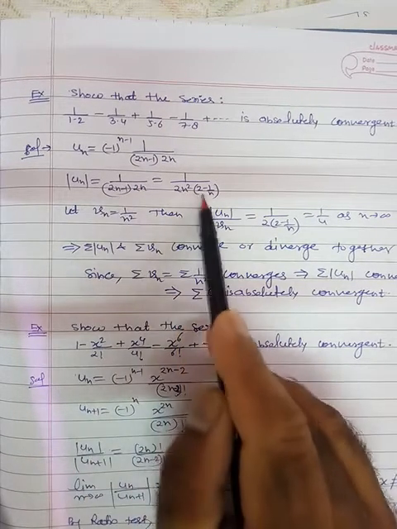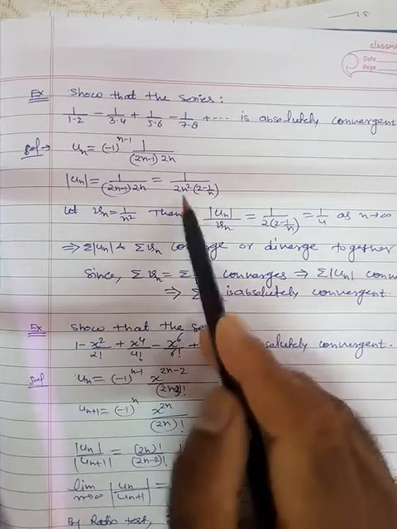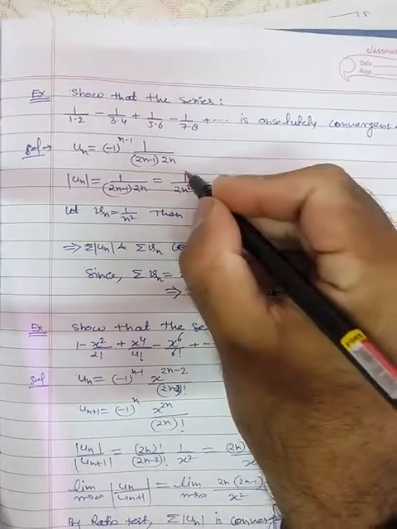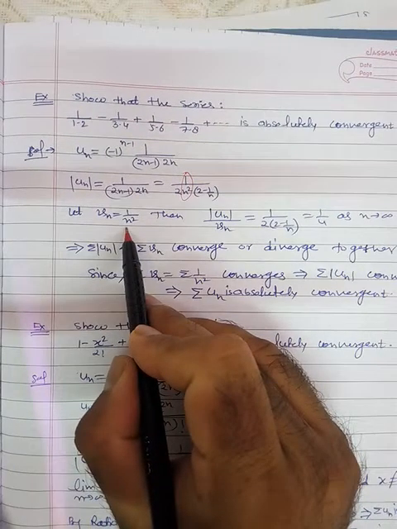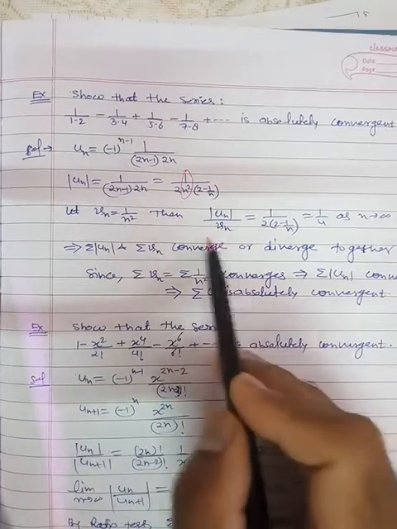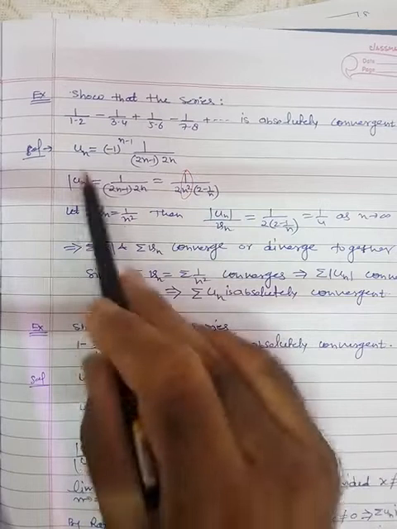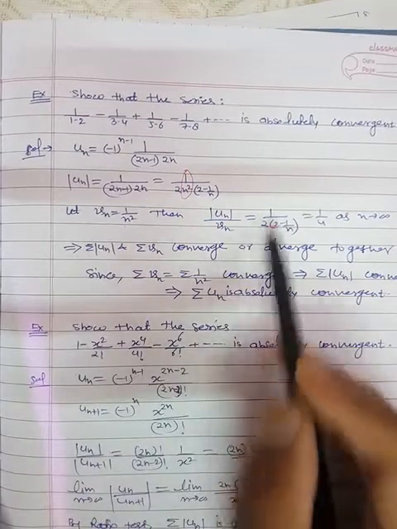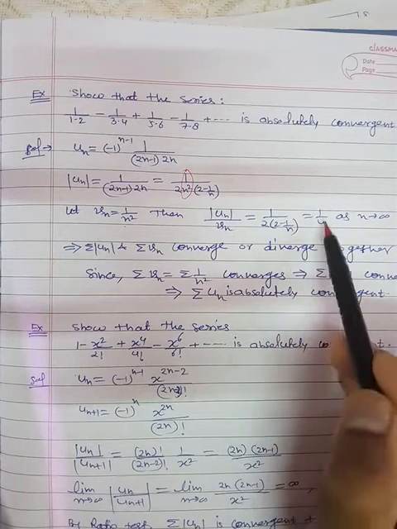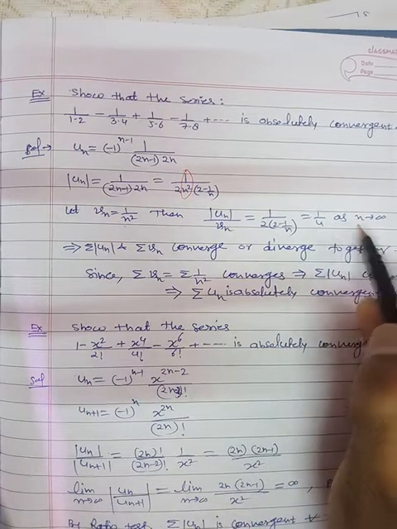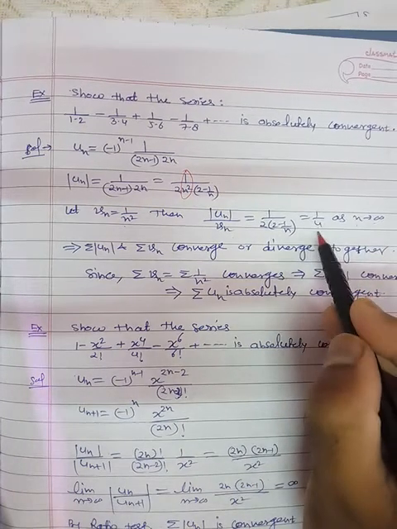So 2n square into 2 minus 1 by n. So Vn is, you can assume this part as Vn. Apply the ratio test. So un by Vn will be 1 upon 2 into 2 minus 1 by n. Taking the limit as n tends to infinity, this will be 1 by 4.